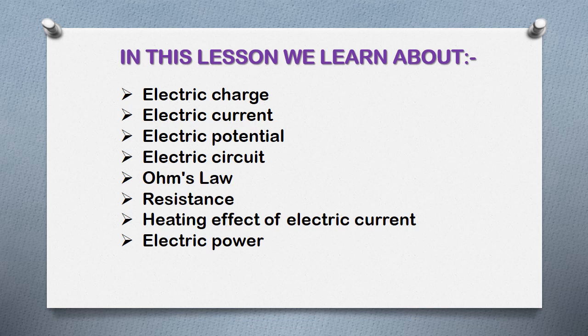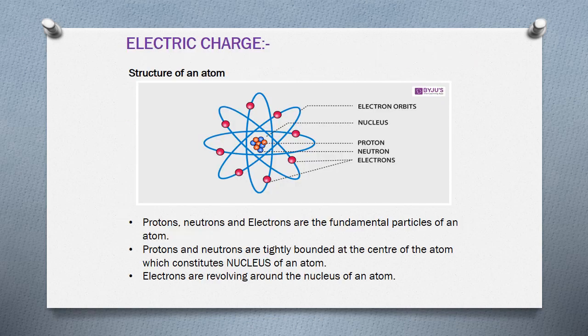Children, now let us dive into the first concept of electric current or electricity, that is electric charge. See, children, do you know about the structure of an atom? You studied about the structure of an atom in your previous chemistry classes. See, in this picture you can clearly observe the structure of an atom.